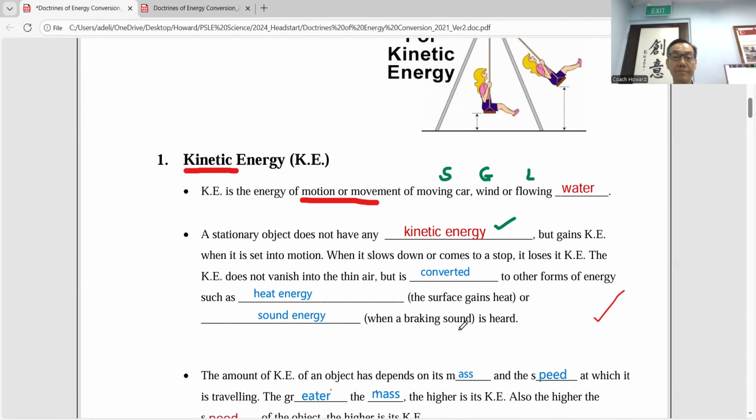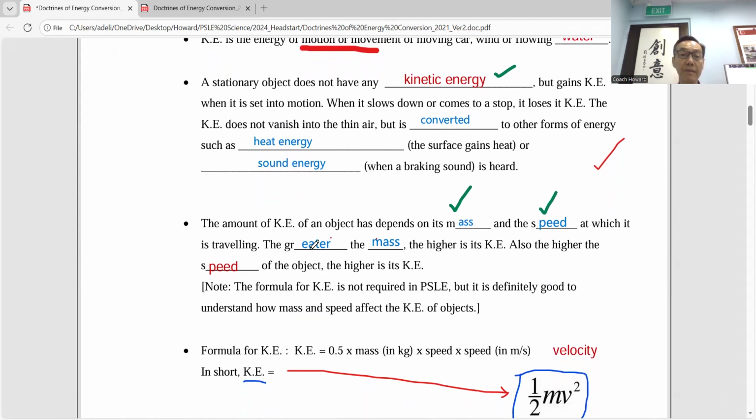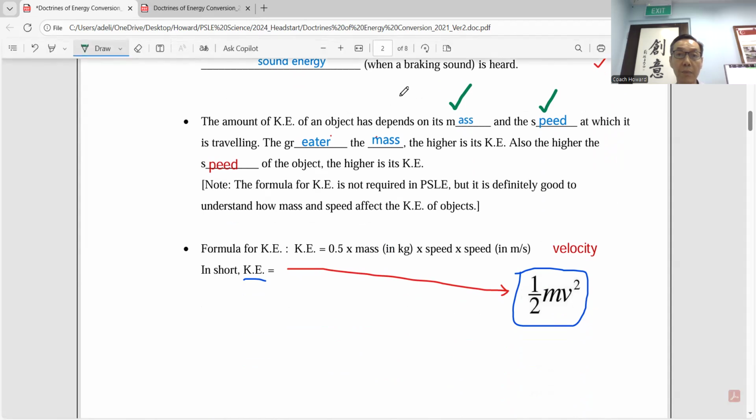Okay, next thing, interesting. What does kinetic energy depend on? It depends on these two factors, mass and speed. Okay, mass you learn in primary 4, right? It's the amount of matter in an object. So if you fill in this blank, the greater the mass, the higher is kinetic energy. And also the higher the speed, the higher is kinetic energy. So kinetic energy is measured in this formula. You can copy this. I'll pause for a while.